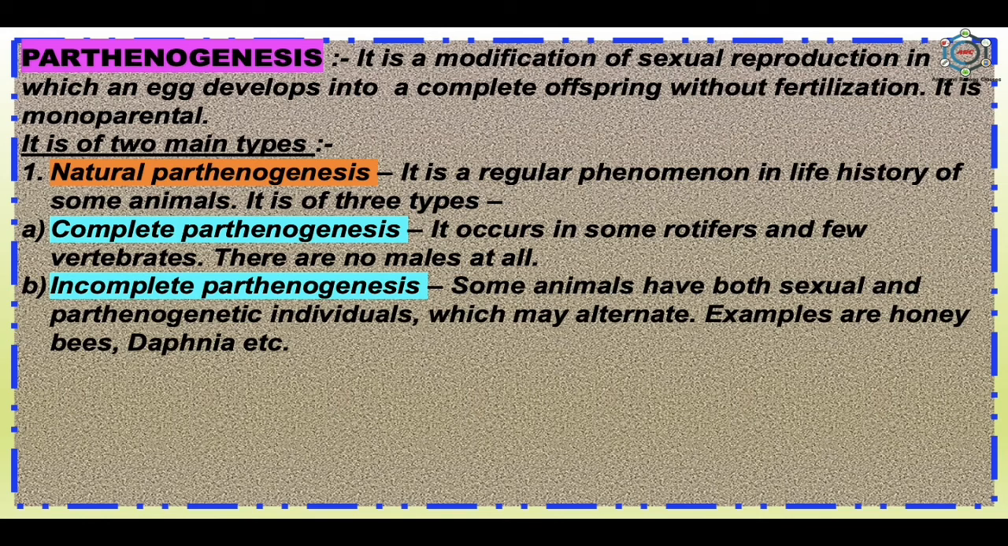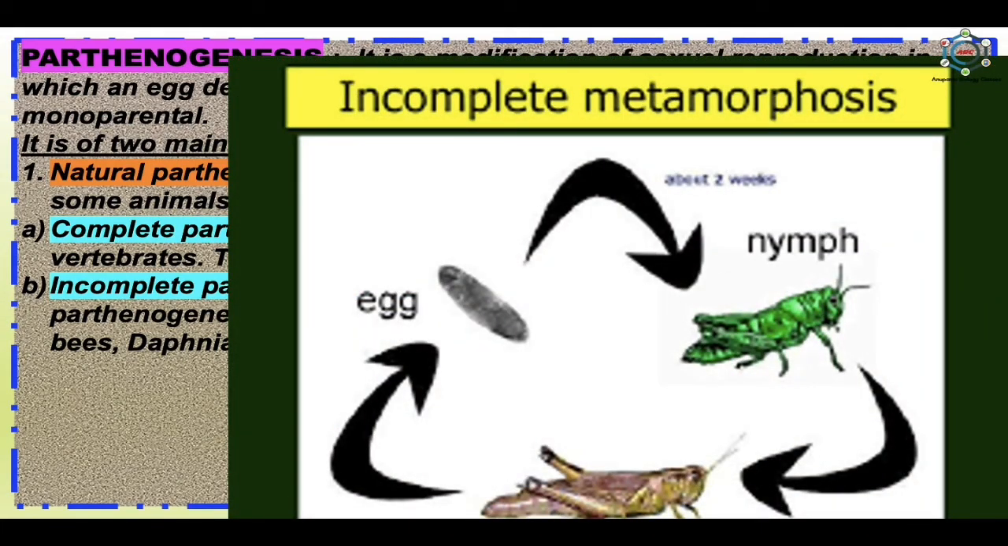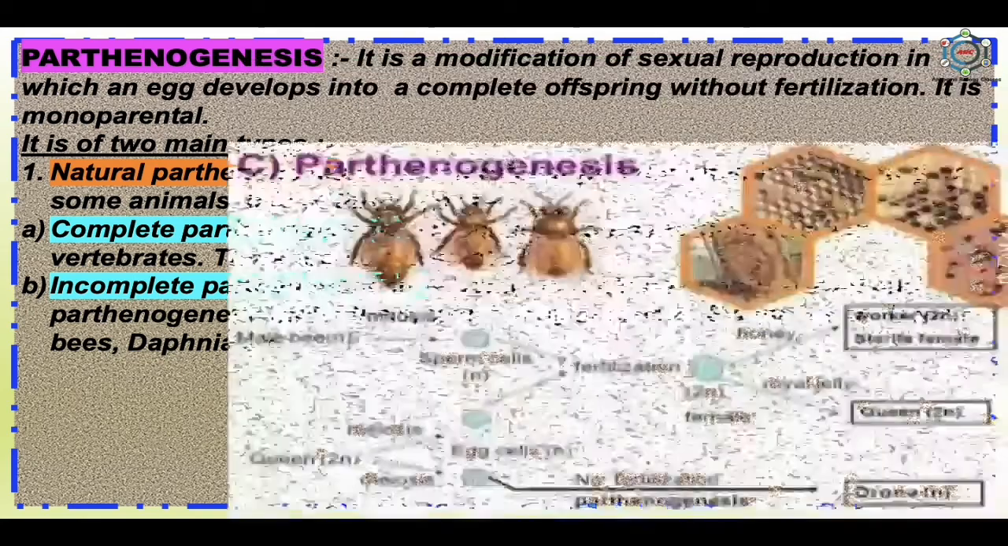Next is incomplete parthenogenesis. Here some animals have both sexual and parthenogenetic individuals, which may alternate, and the examples are honeybee, daphnia, etc. So in this, the female can produce fertilized or unfertilized eggs depending upon their environmental condition.